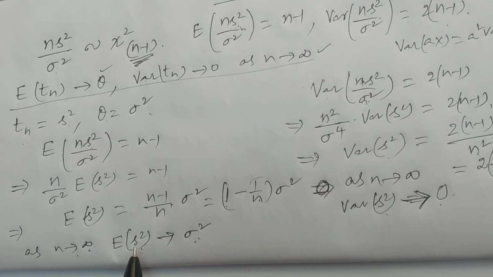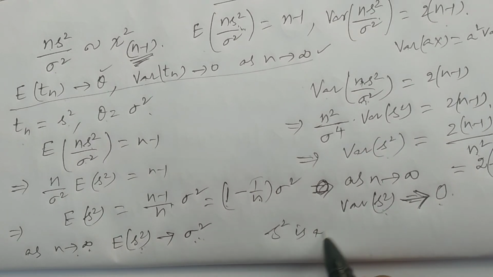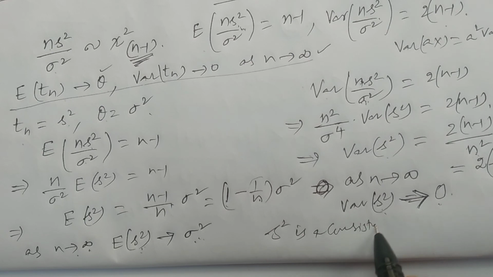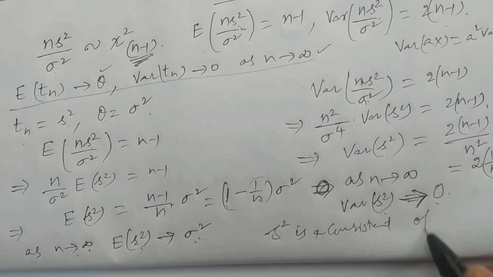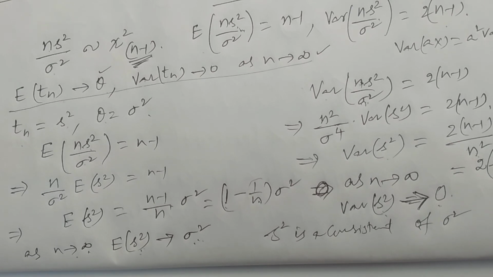Similarly, s square is a consistent estimator of sigma square. This is the final result, proving that the sample variance s square is a consistent estimator of the population variance sigma square in the normal population.